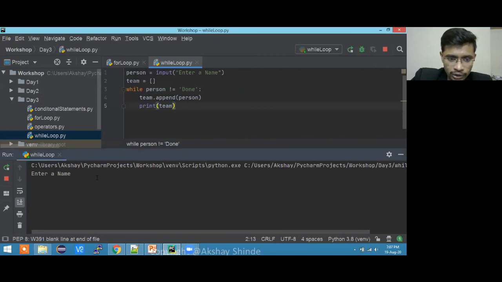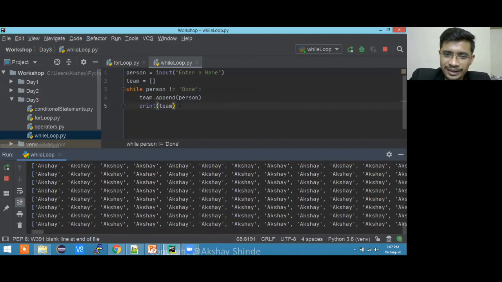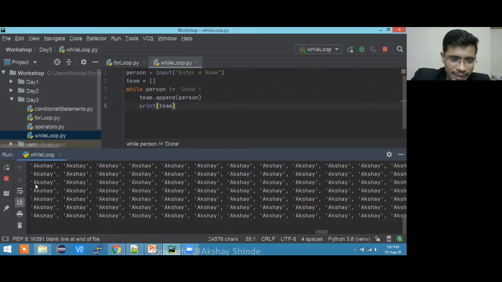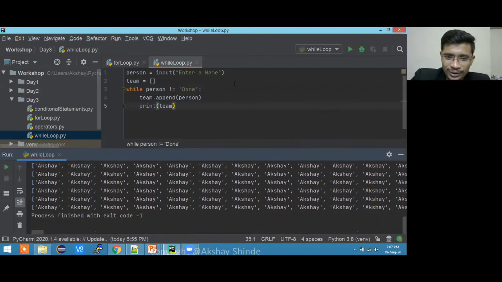So here I go, I'm running the code. I ran it actually. I'm putting the name as, of course, the first name will be mine, Akshay. Okay, sorry, I made a mistake, or person is not able to be done. The loop will go until the time it is done. Okay, hold on, something went wrong. Can anyone tell me? Print team will be in the same indentation as while. Yeah, that is what. No, I wanted to take input from the user continuously, and then when the user types done, it should stop.